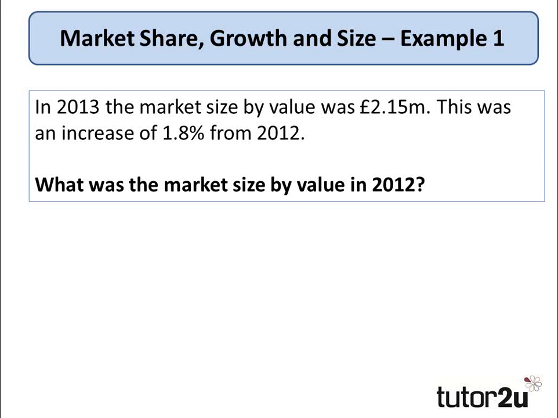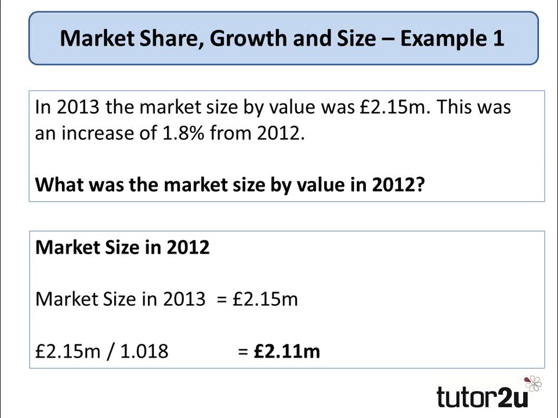That's actually incorrect. This is called a reverse percentage calculation. It's very simple to do. To work out what the market size by value in 2012 is, you simply divide 2.15 million by the percentage increase, which is 1.8%. So 2.15 million divided by 1.018 will give a market size in 2012 of 2.11 million.